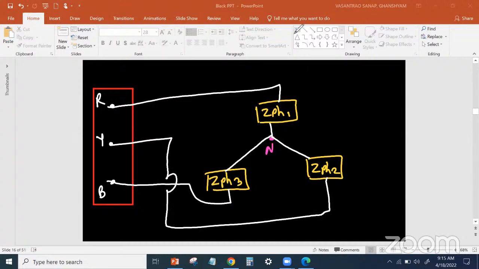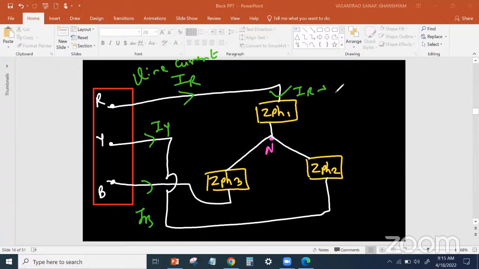Then write down the current. From these there is a line current: this is IR, this is IY, and this is IB. These are line currents. What will pass here? This is the phase current. And what are the phase voltages? Just draw the phase voltage.